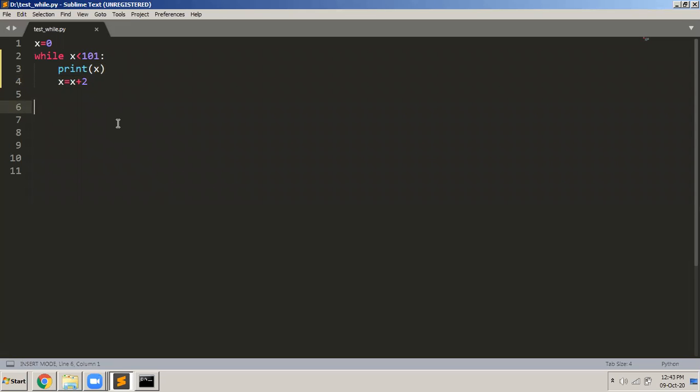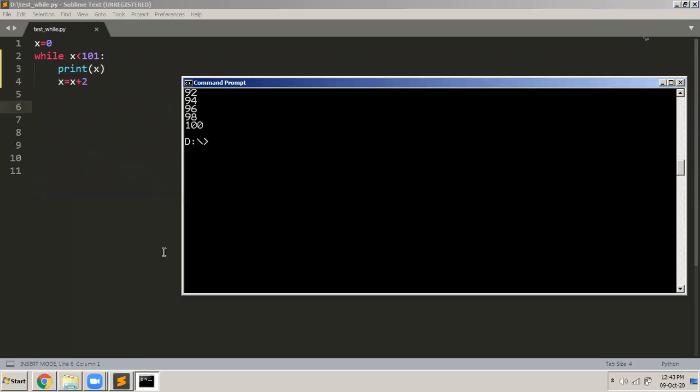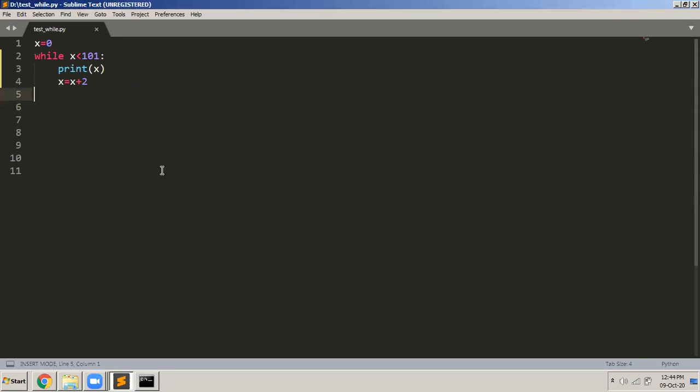Simple program. Now what do I have to do? This is the program to display all the even numbers starting from 0, 2, 4 like this. If I want to display all the odd numbers, I simply have to initialize x to 1. That's it. Now this is the program to display all the odd numbers between 0 and 100. So I initialize x to 1, because I want x to start from 1.